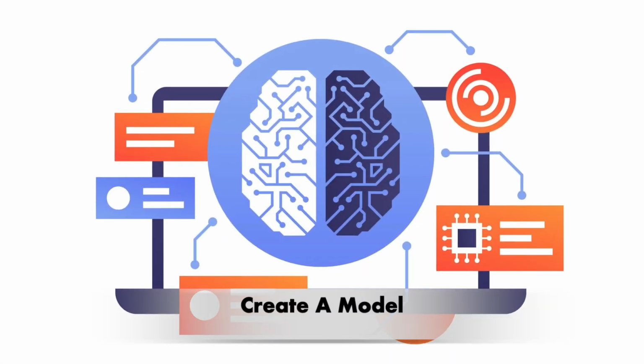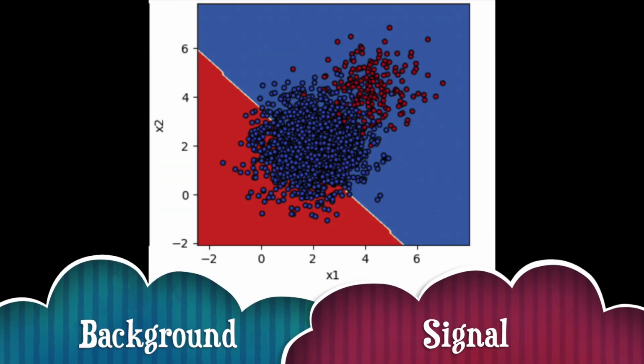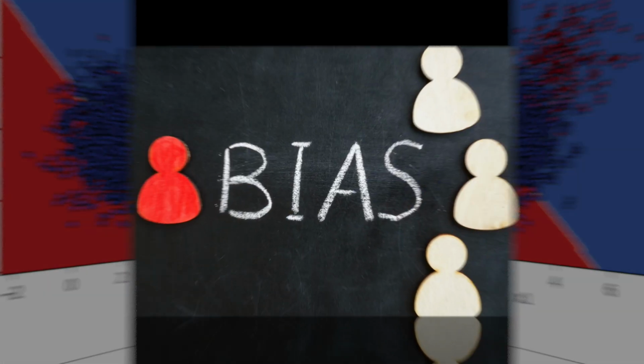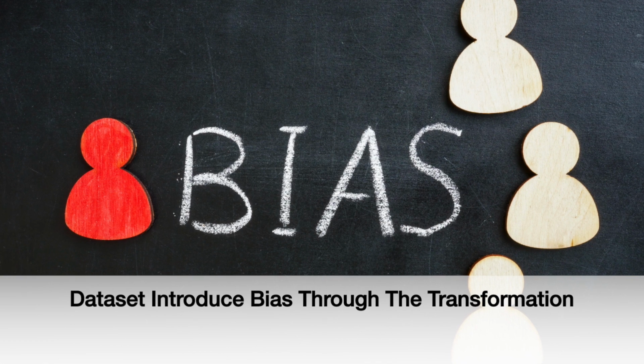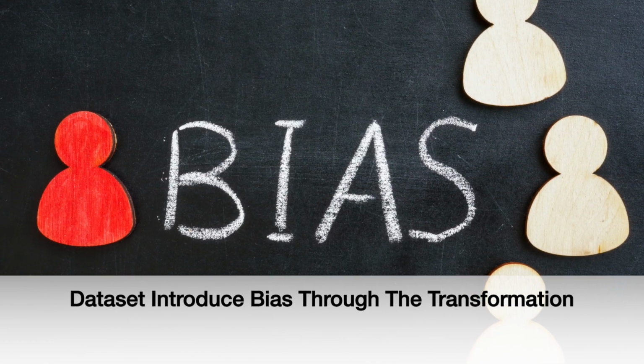Your job will be to create a model that is therefore invariant to all these possible biases. You will need to create a solution that is able to perform well on all the tasks that exist. We define a task as a problem of classifying, as accurately as possible, signal and background points when given a dataset that contains one of the possible parameter combinations that introduce bias through a transformation.